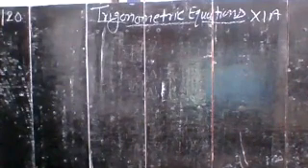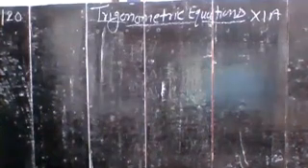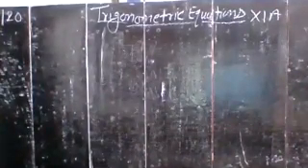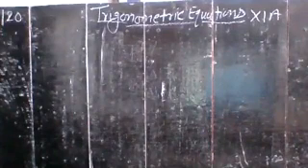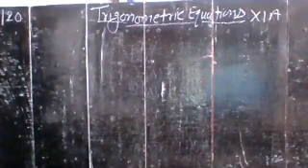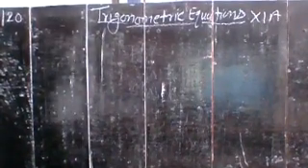For example, cos x is equal to 1 upon 2, cos x is equal to sine 2x, etc. So all they are known as trigonometric equations.